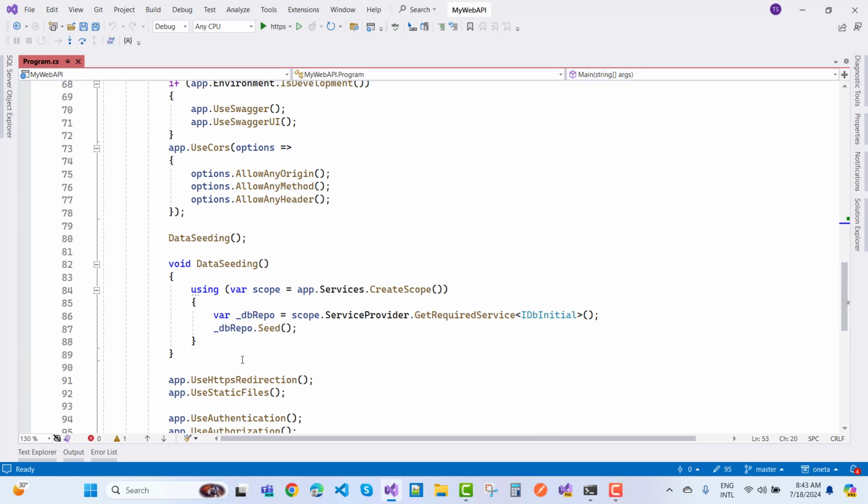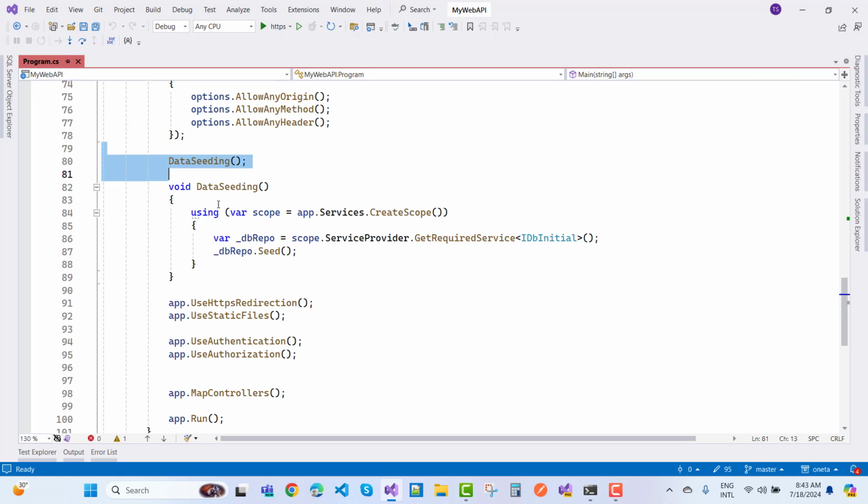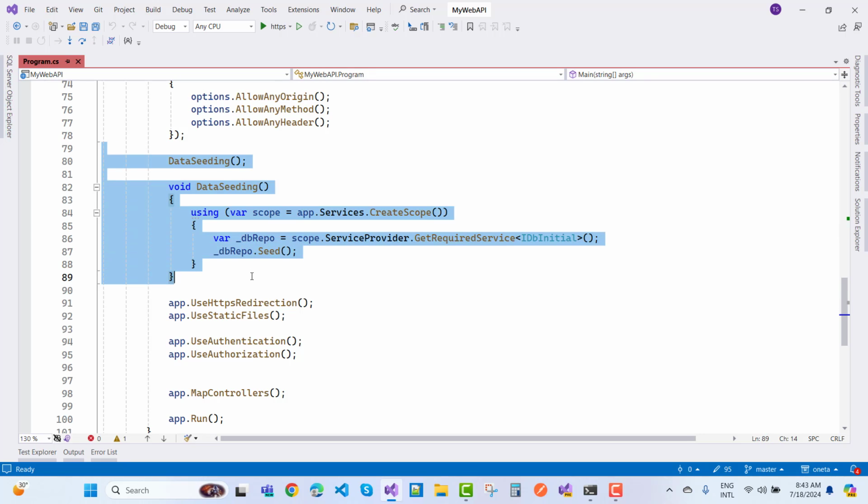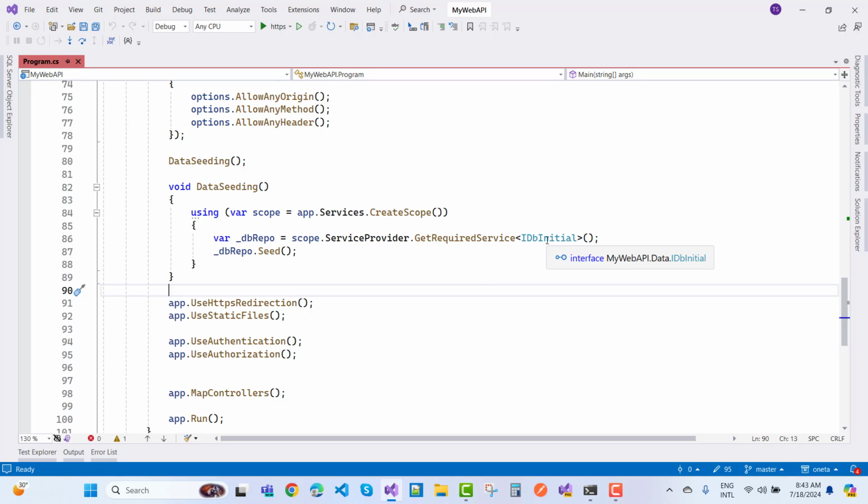Now after that you can add the data seeding part. By data seeding, I mean I want to call it when your Program.cs file is running, so that we can call your DbInitial class as well as your seed method.